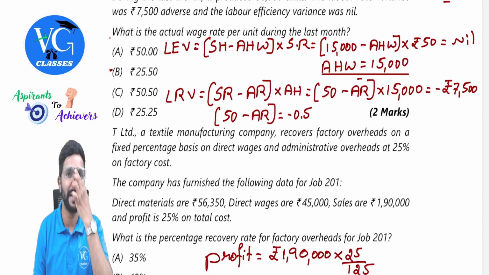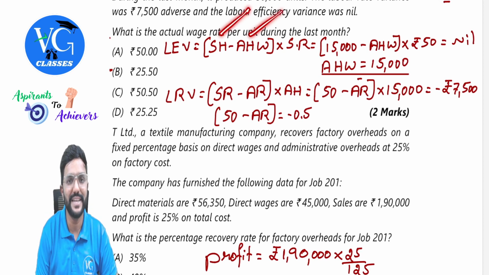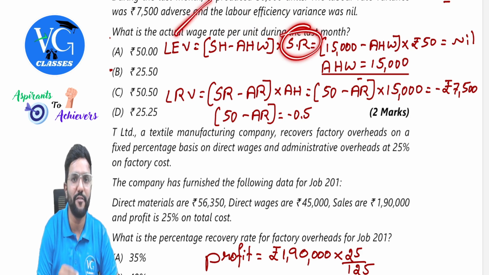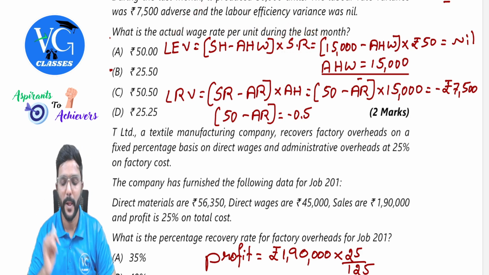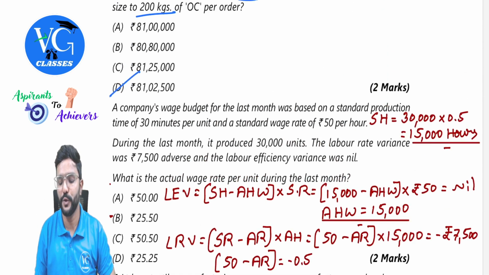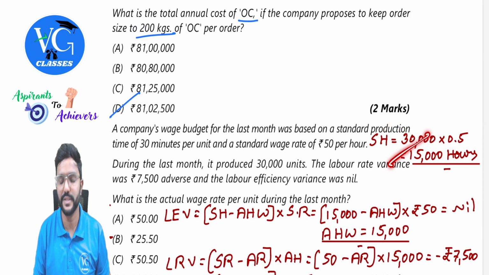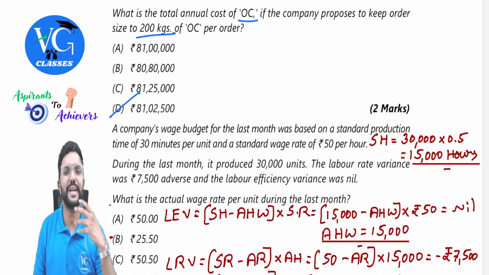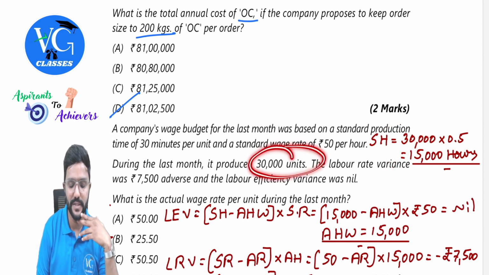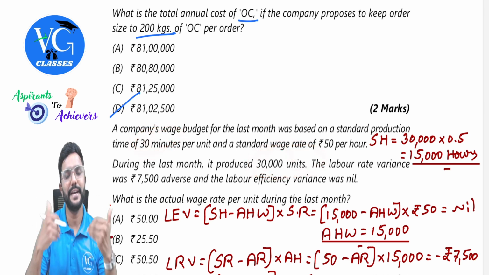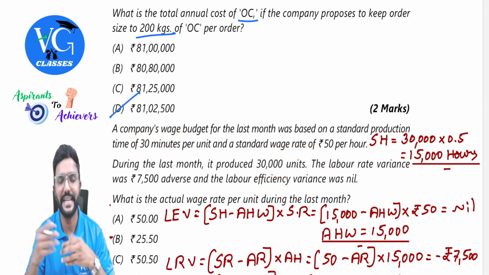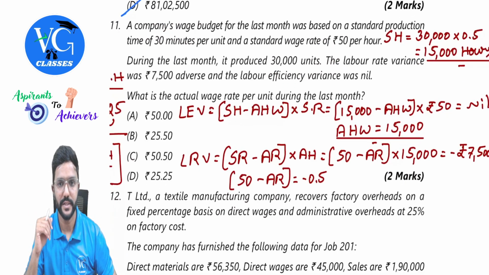Using the formula, how can you calculate it? Standard hours minus actual hours worked into standard rate is the formula for efficiency variance. Standard hours, I already showed you. 30,000 units into 30 minutes or 0.5 hours, you'll get 15,000 hours. Or else if you want to calculate in minutes, simple: 30,000 into 30 minutes divided by 60 minutes, you will get it in hours.